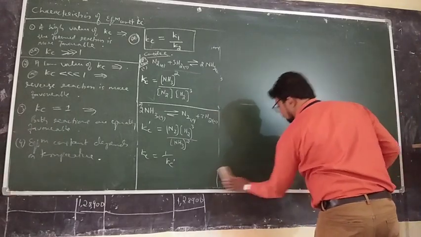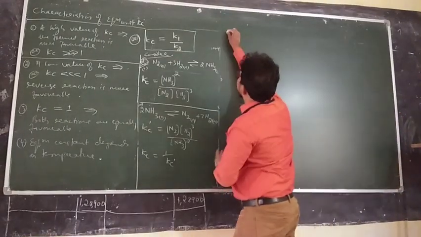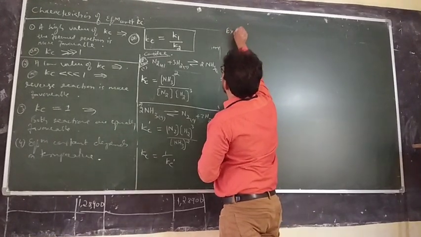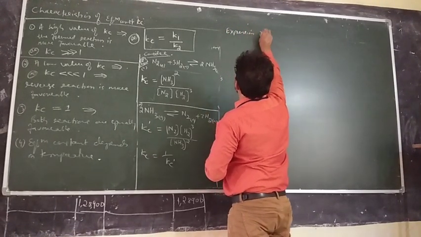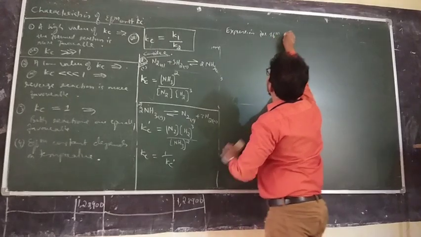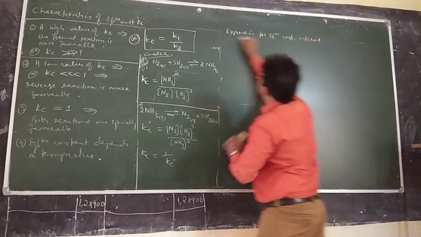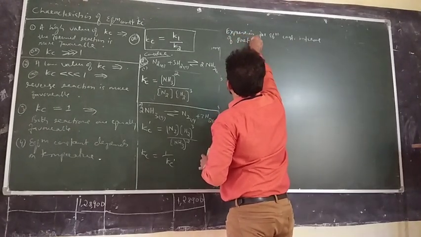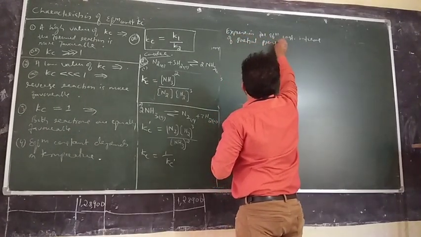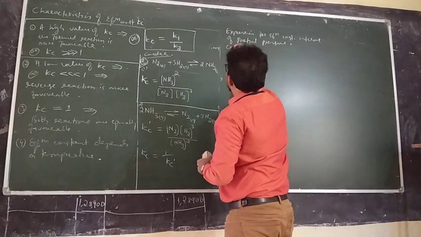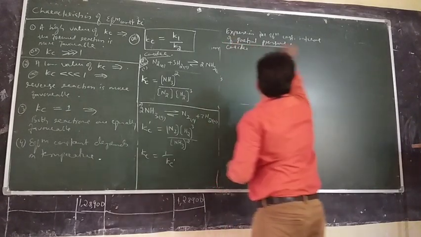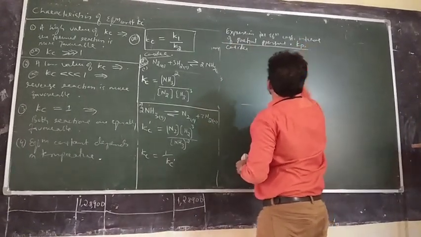So, expression for equilibrium constant in terms of partial pressure. This is called Kp.